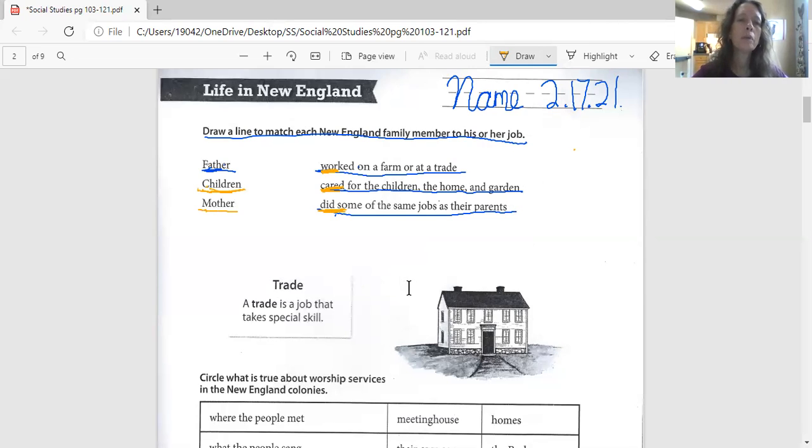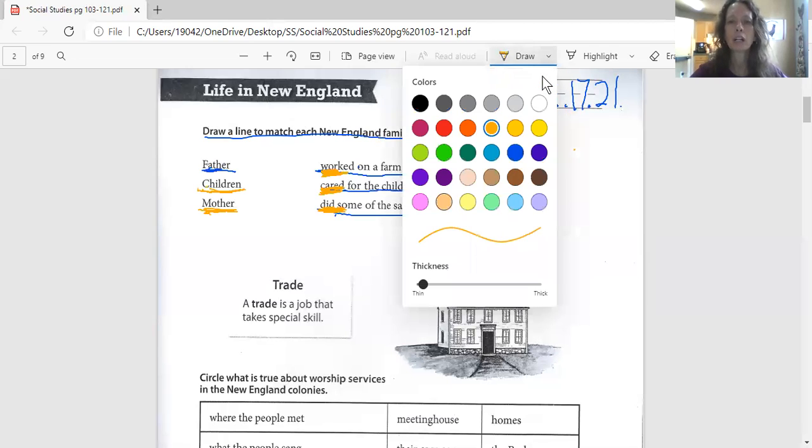If you think mother worked on the farm or at a trade, draw a line here. If you think mother cared for the children, draw a line here. And if you think mother did some of the same jobs as their parents, draw a line here. We'll just have to do it in different colors in order to keep them apart. Try that.